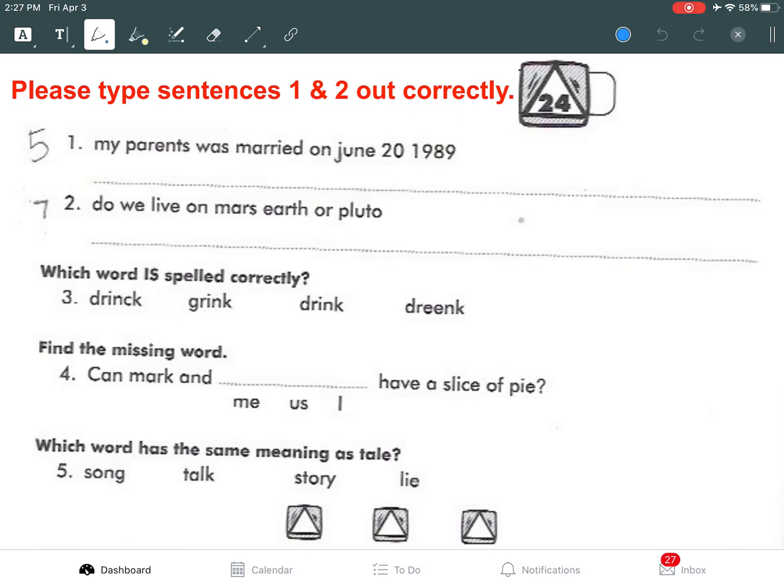So number 1 has 5 mistakes. My parents was married on June 20th, 1989. All right, first of all, the M in my should be capitalized because it's the beginning of the sentence. Not parents was. My parents were, W-E-R-E. All right. So my parents were, and that's subject verb agreement.